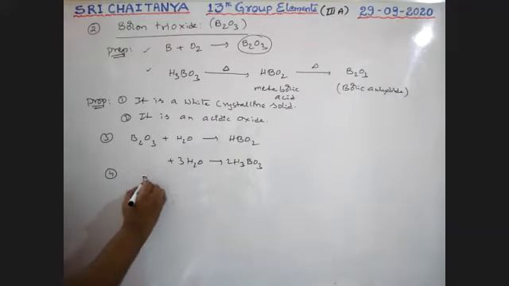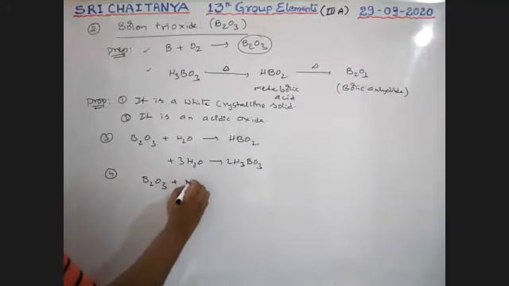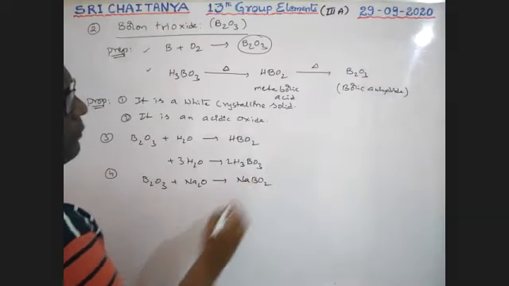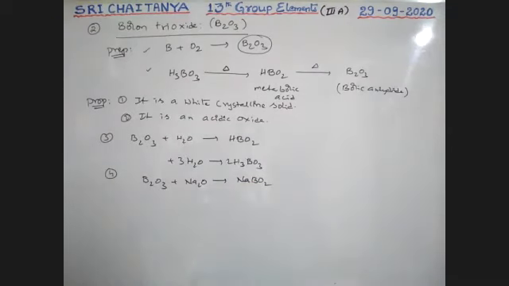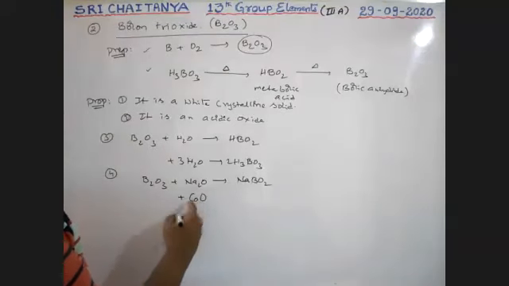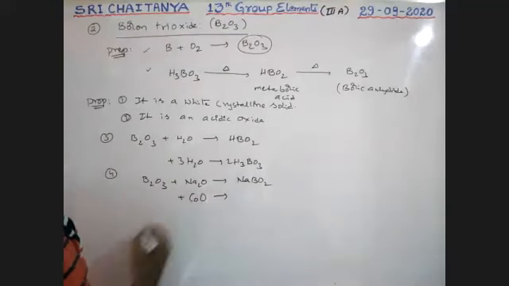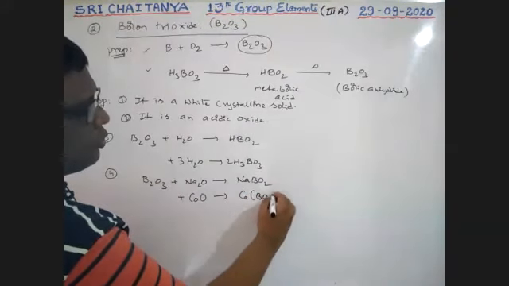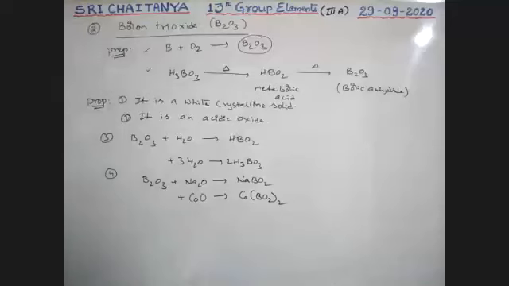Next. Because it is a non-metal oxide, it reacts with metal oxides. When B2O3 reacts with Na2O, that gives NaBO2, sodium metaborate. When it reacts with cobalt oxide, that gives Co(BO2)2, cobalt metaborate.